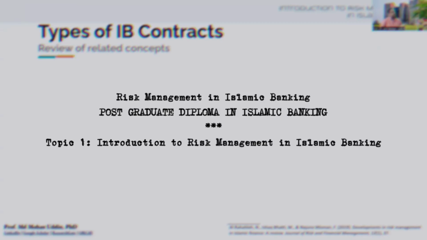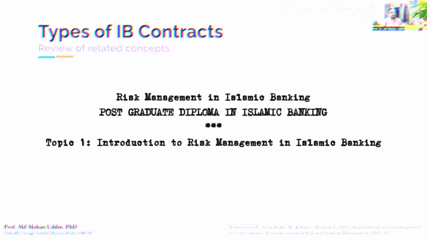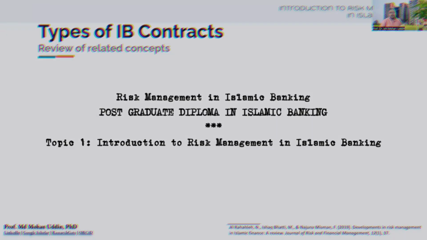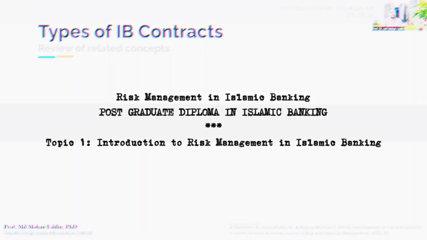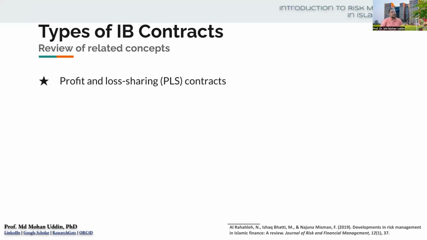So the types of Islamic banking contracts. We are going to discuss the types of Islamic banking contracts. Actually, at first we will divide the Islamic banking contracts into two types. Number one is the profit and loss sharing, or PLS, contracts.